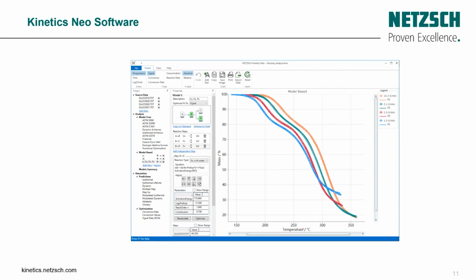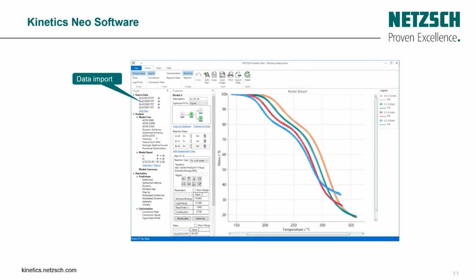So this is a screenshot from our software, which shows us the different parts of the software. First we have the data import, the different data which we can import from the thermoanalytical techniques. For the TGA in this case, for example, we have the mass loss from 100% to almost 20%, which is almost 80% of mass loss, at different heating rates: 1, 2, 5, and 10 K per minute.